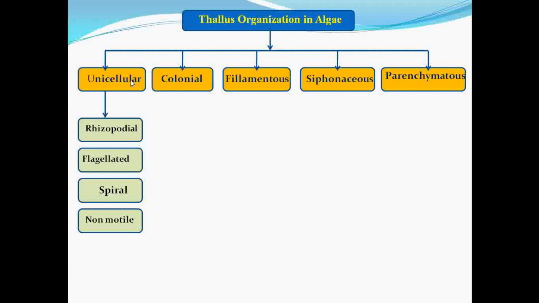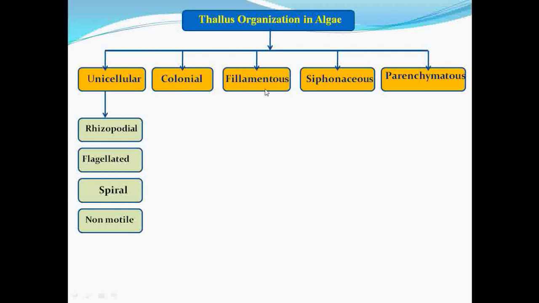Then next comes the colonial form. What is the colonial form? The colonial form means it is the aggregation of cells. Whenever the cell undergoes division, it cannot separate from the parental cell. It lives in a common gelatinous sheet. That's why it gives a thallus the appearance of a colony. That's why it is called colonial.